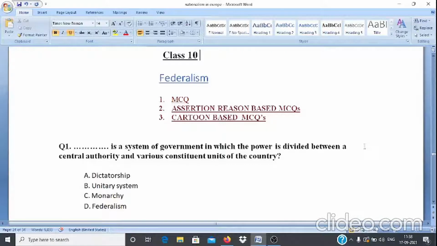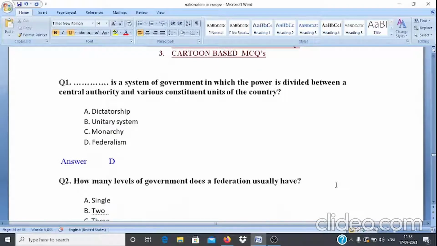So, the first question is: Dash is a system of government in which power is divided between a central authority and various constituent units of the country. And options are A. Dictatorship, B. Unitary system, C. Monarchy, D. Federalism. And answer is option D.